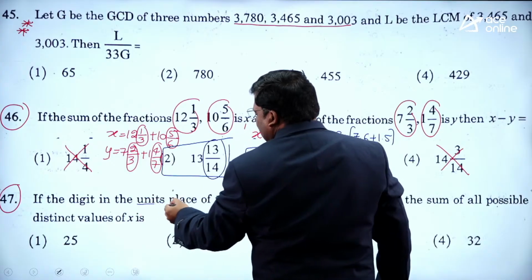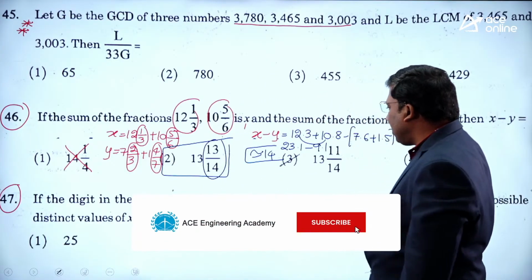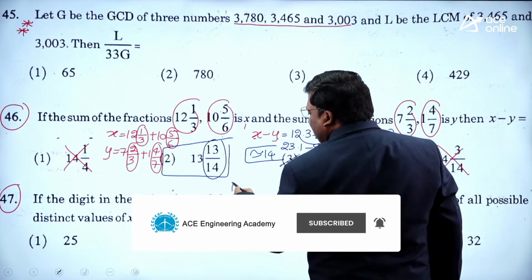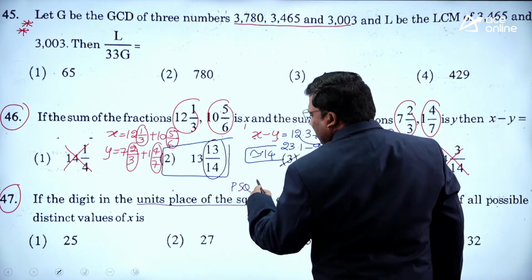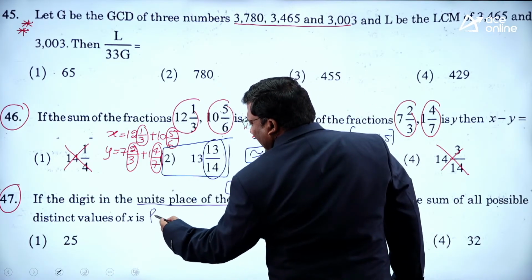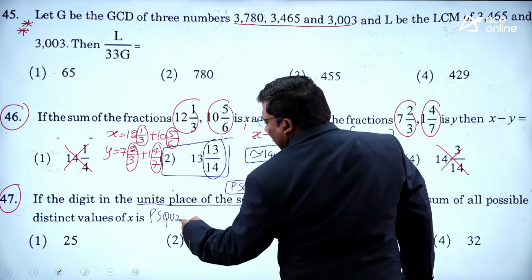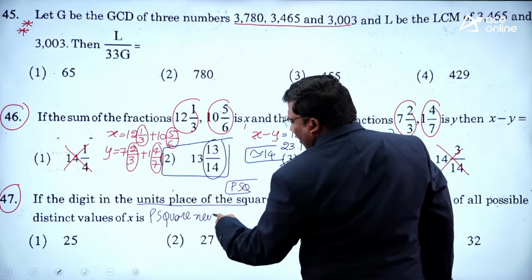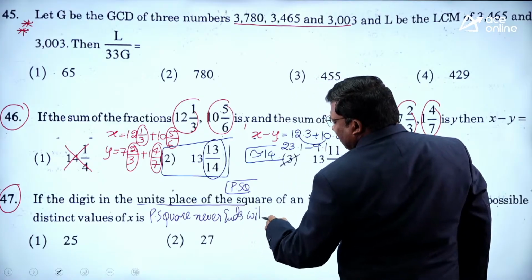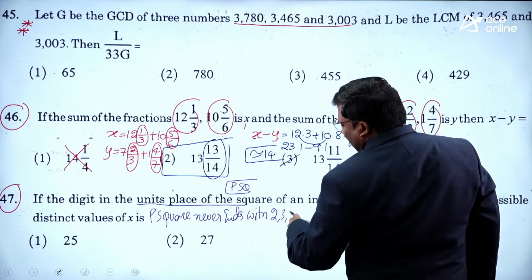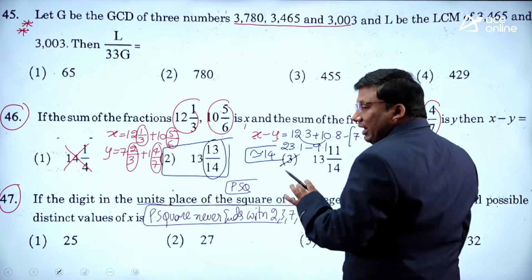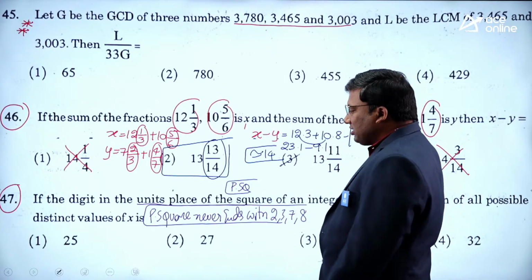47th question. This is an easy question. If the digit in the units place of a perfect square is x... What is the concept related to perfect squares? A perfect square never ends with 2, 3, 7 or 8. It will never end with 2, 3, 7 or 8.